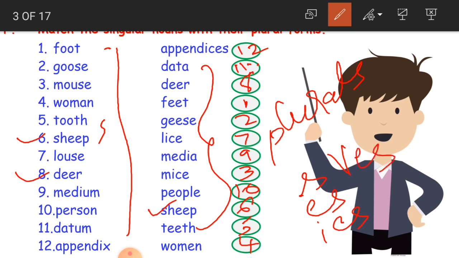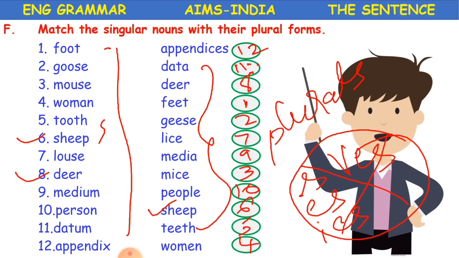But these plurals do not end with these letters. They have their own plural forms like this. Clear children? As you upgrade your classes, you will learn more about such types of nouns. Clear? Understood? Yes. Now what is the next one?